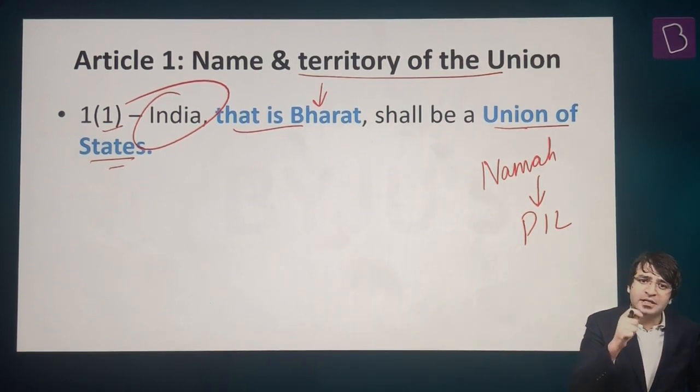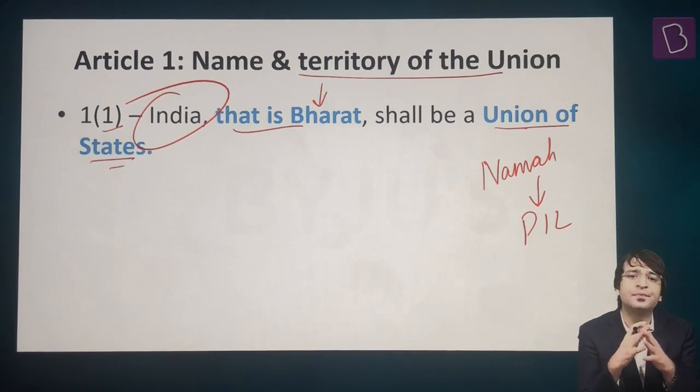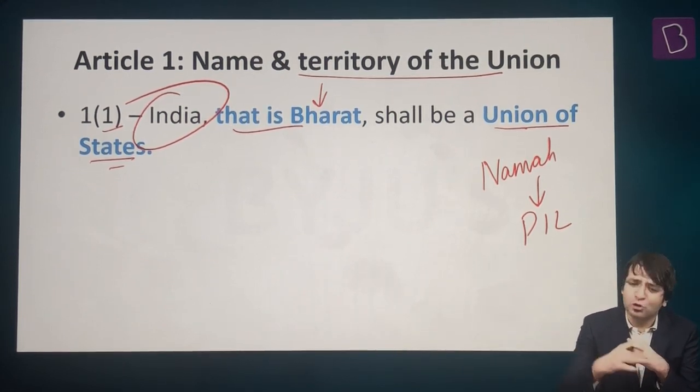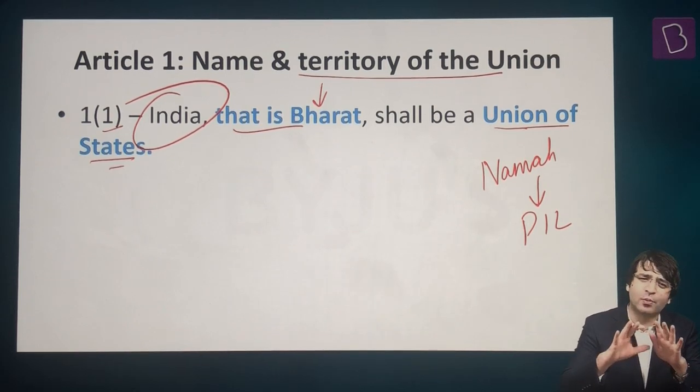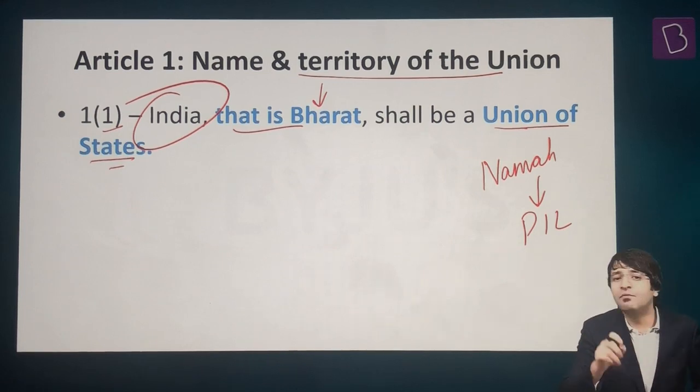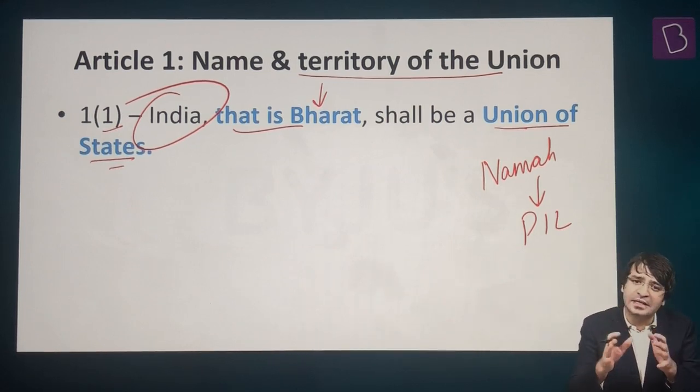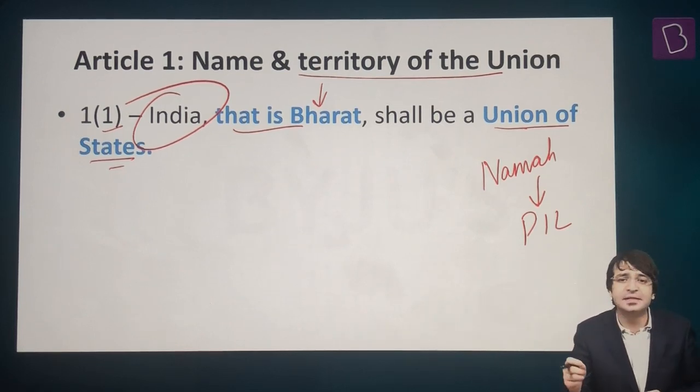We should call this country Bharat and not India." But in June 2020, the Supreme Court decided to postpone the hearing on this public interest litigation. So we are almost certain again: we have a dual name for this country, India, that is Bharat, reflecting the glorious mix of modernity as well as tradition.